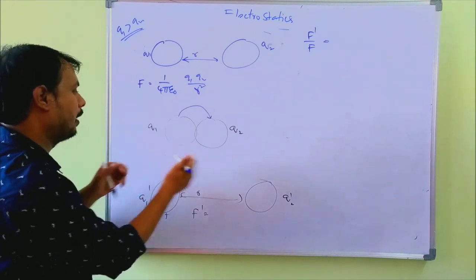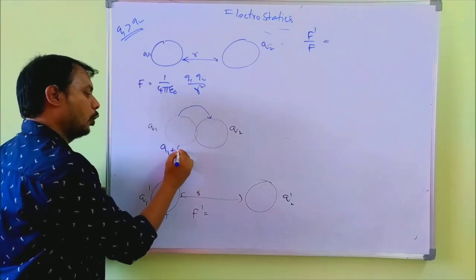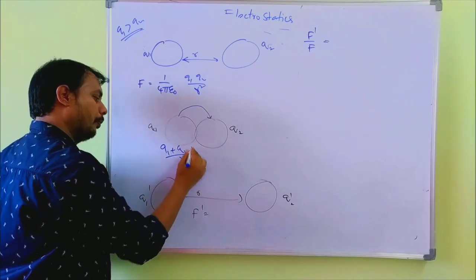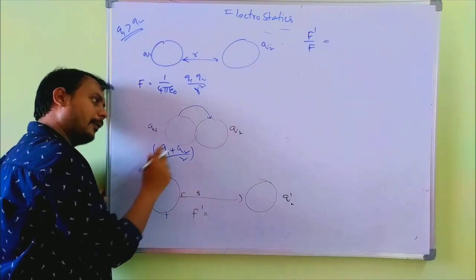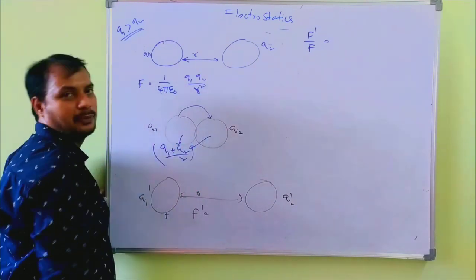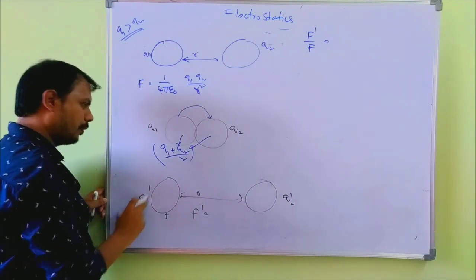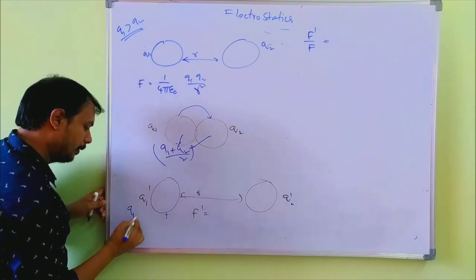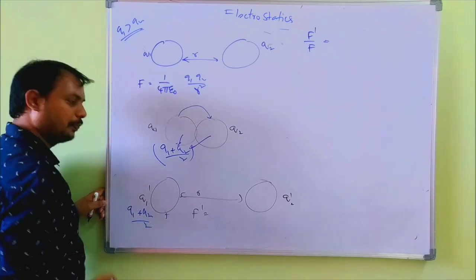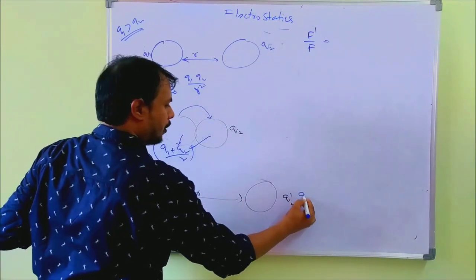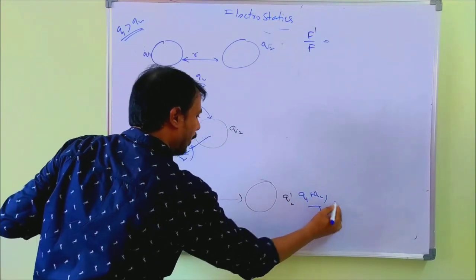Equal means taking the average, Q1 plus Q2 by 2. So Q1 dash becomes Q1 plus Q2 by 2, and Q2 dash is also Q1 plus Q2 by 2.